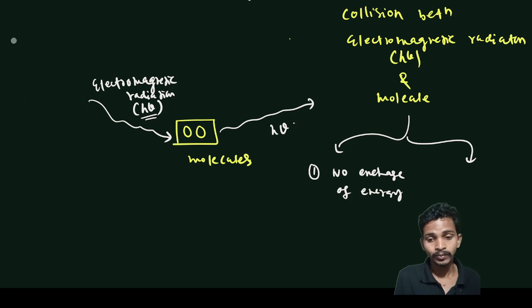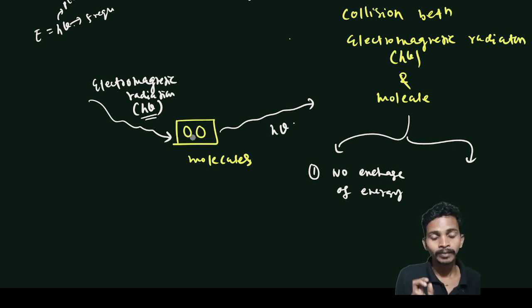This h nu, you say E equal to h nu, where h is the Planck constant and nu is the frequency. So I can simply say energy, or I can say frequency. I give this amount of energy or frequency to these molecules, and there will be collisions.